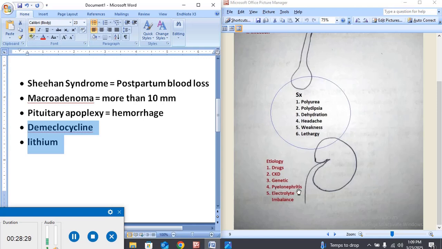Pyelonephritis, the infection of the kidney, can also give rise to diabetes insipidus. And most importantly, electrolyte imbalance, due to any abnormality inside the kidney, or any abnormality of any other hormone, or due to malnutrition or any other factor, can also give rise to the production of a large amount of dilute urine. That is nephrogenic diabetes insipidus.